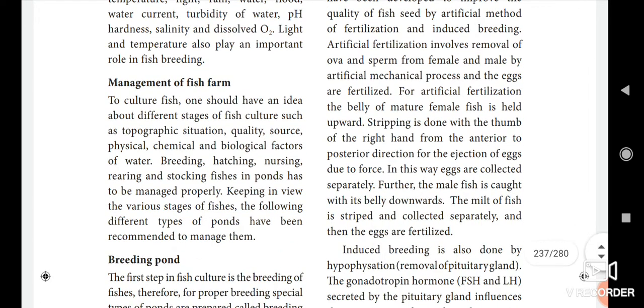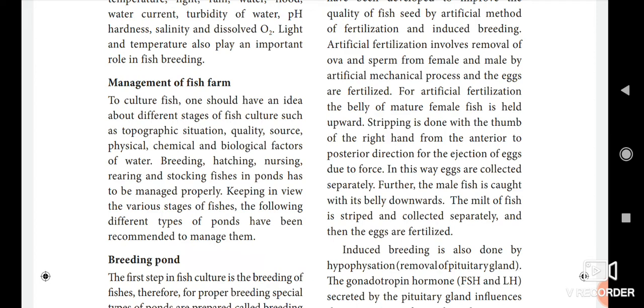First we see the management of a fish farm. How do we want to manage the fish farm? To culture the fish, one should have an idea about the different stages of fish culture, such as topographic situation, quality, source, physical, chemical and biological factors of water. If you have knowledge of these, trophic situation, quality, source, and physical, chemical and biological factors, then we can easily manage fish farming.